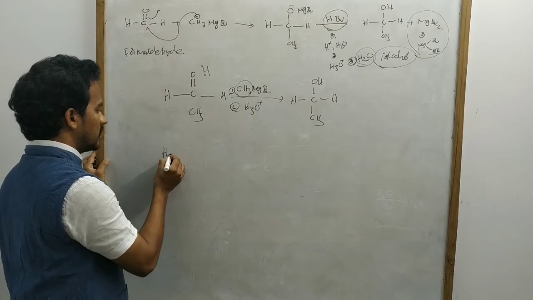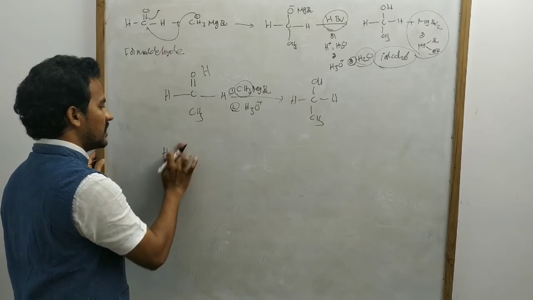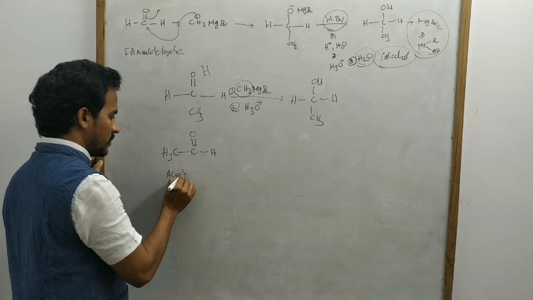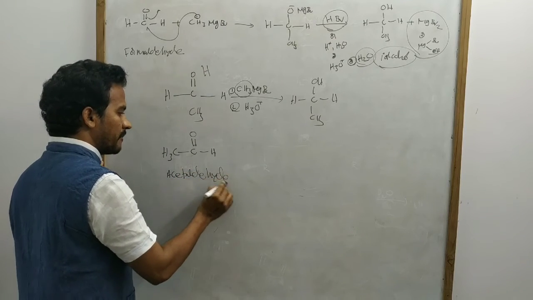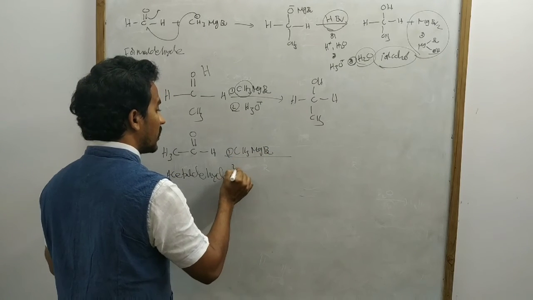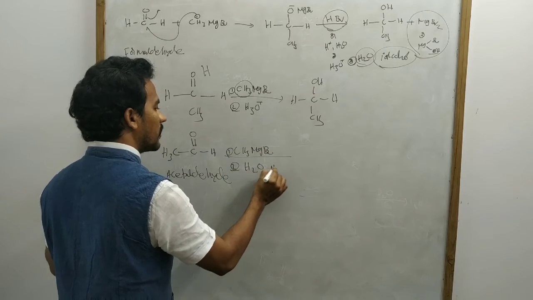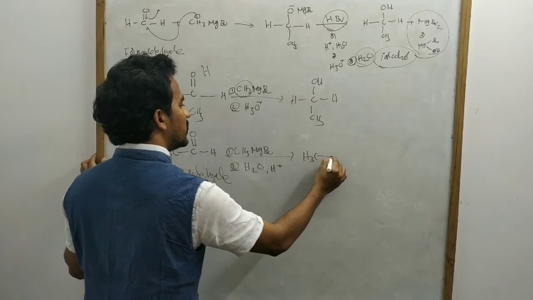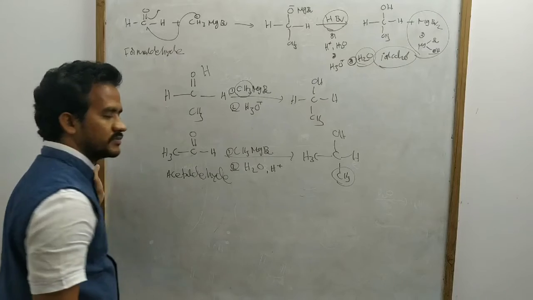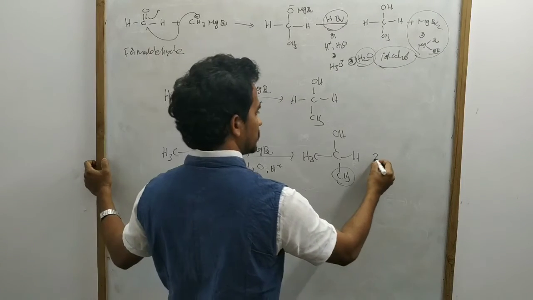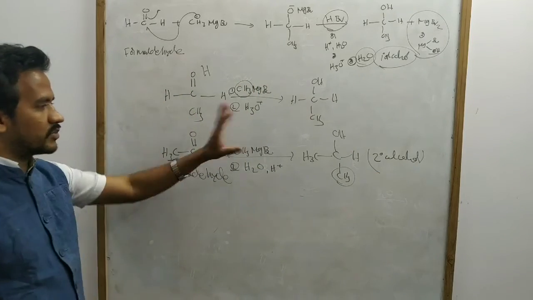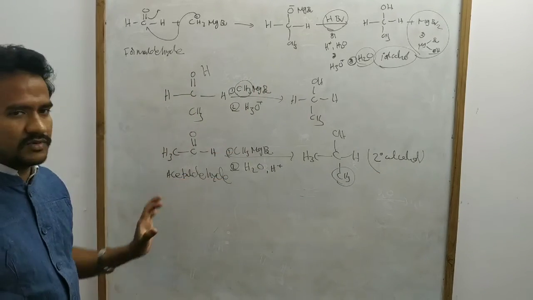Now here let us consider acetaldehyde. Let us take this acetaldehyde. Acetaldehyde on treating with methyl magnesium bromide followed by acid workup. Then what is the product? CH3, here OH, H and this one CH3. That's it. So it is a secondary alcohol. This one is the secondary alcohol. Okay, don't bother about the side product. Just take addition followed by acid workup.